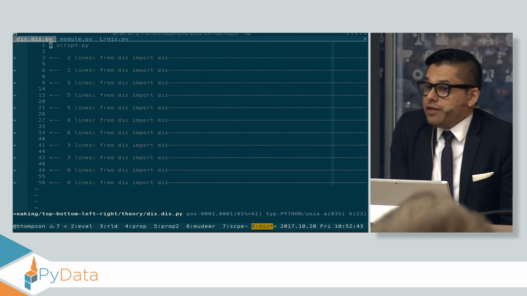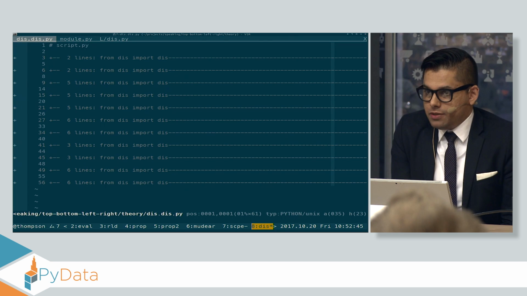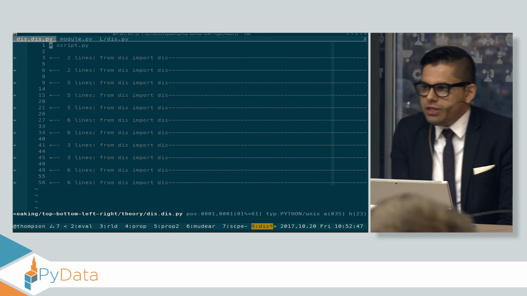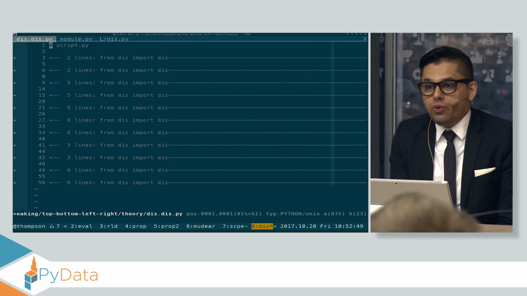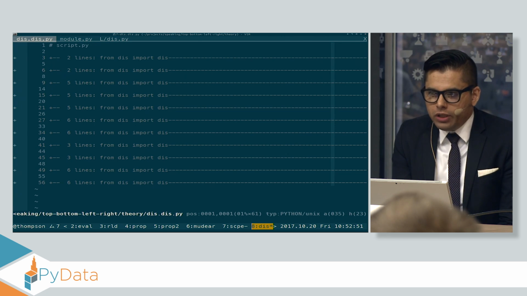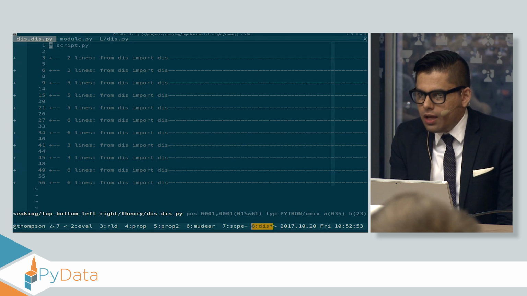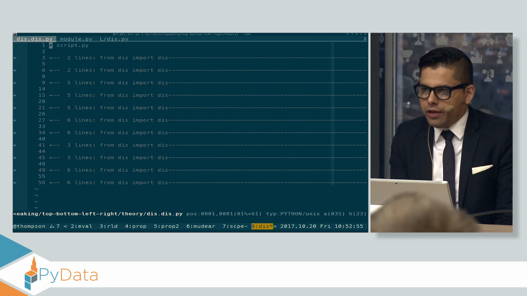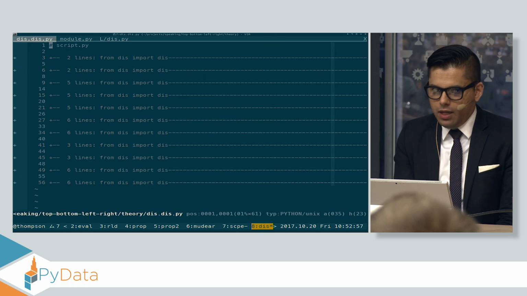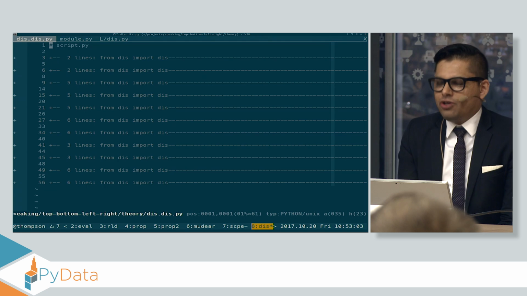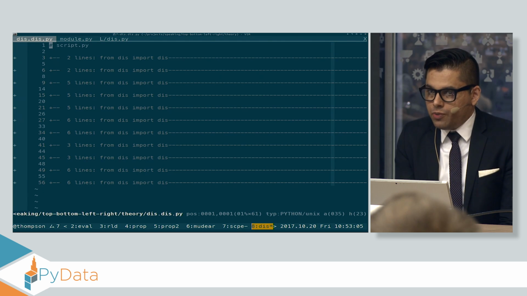Okay, so let's talk about the theory. There's very little theory behind this. The reason I like this talk and the reason I like this topic is I showed you an enormous amount of behavior which you couldn't immediately guess the answer to. And it seemed like the model for how Python worked must be very complicated. It seemed like all the operation of the Python interpreter, it's like a flashback to when you were writing C++. There's no way that you could understand how the Python interpreter worked.